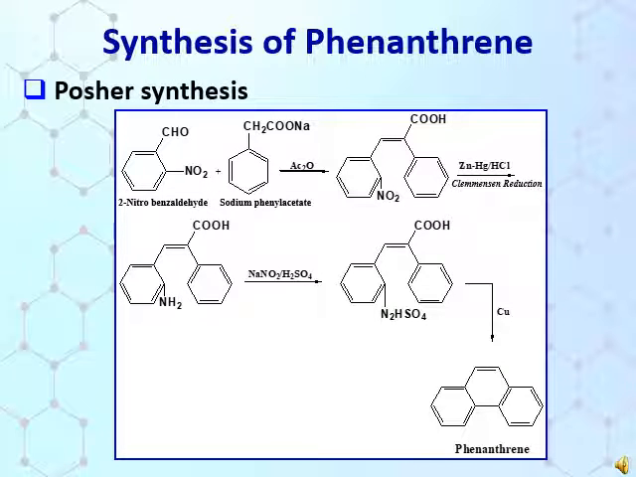The next synthesis is Pschorr synthesis. In this method, 2-nitrobenzaldehyde when treated with sodium phenyl acetate in the presence of acetic anhydride gives an intermediate, which on reduction gives another intermediate in which the nitro group is converted into an amino group. This intermediate will be treated with sodium nitrite followed by copper to give the phenanthrene ring.